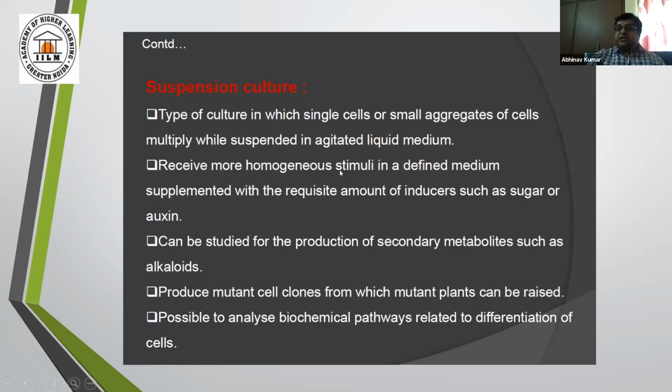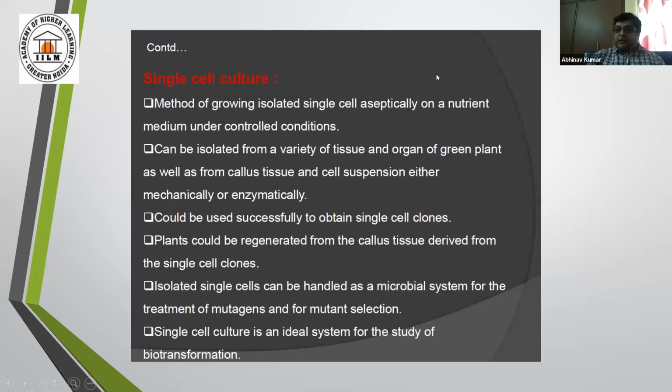Now I'm coming to single cell culture. Single cell culture is a method of growing isolated single cells aseptically on a nutrient media under controlled condition. This is the definition of single cell culture. It can be isolated from a variety of tissues and organs of any green plant. Fine. Or you can take callus tissues and agitate them, and you can take out the single cell, and that single cell can also be grown into a full plant.